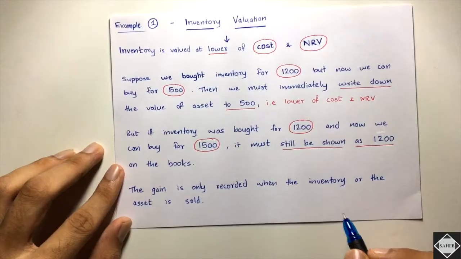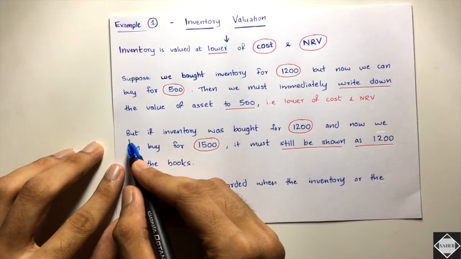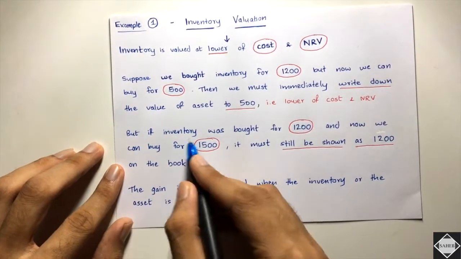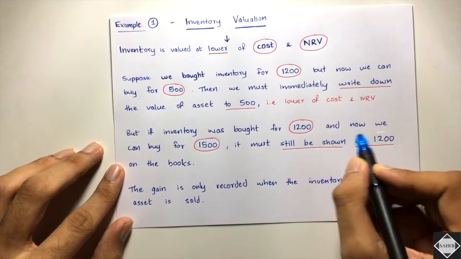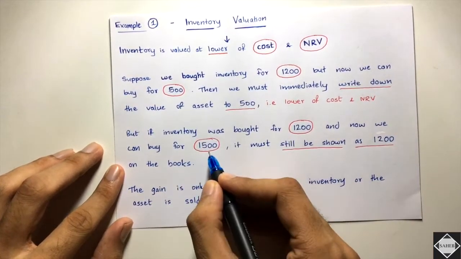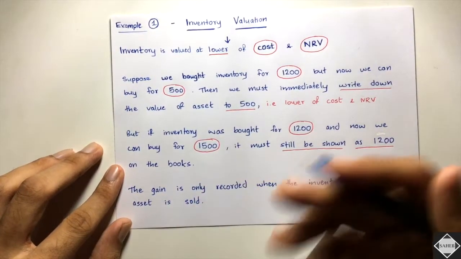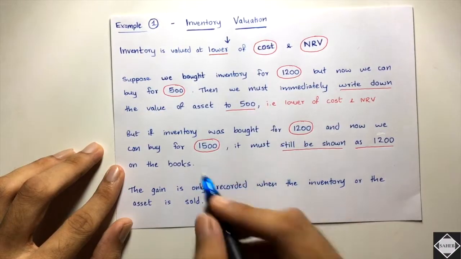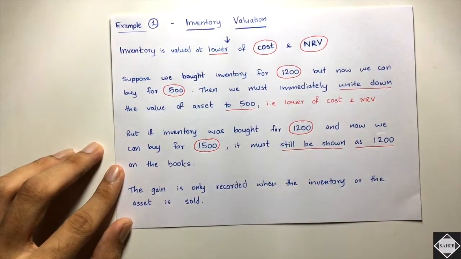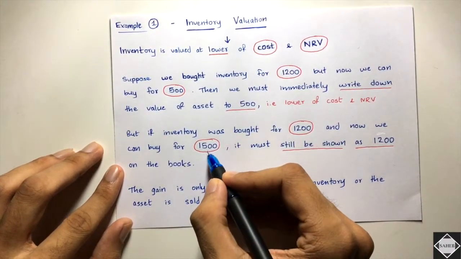Is that clear? Now see another scenario in this only. If inventory was bought for 1,200, the cost is the same, and now we can buy for 1,500. The market value has increased. In the market, if you want to buy now, then it's 1,500. If we want to sell it, then we will be able to sell it at 1,500.